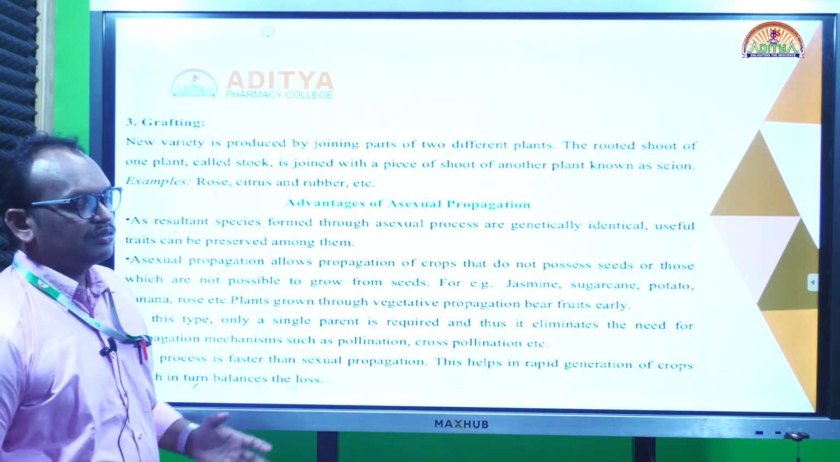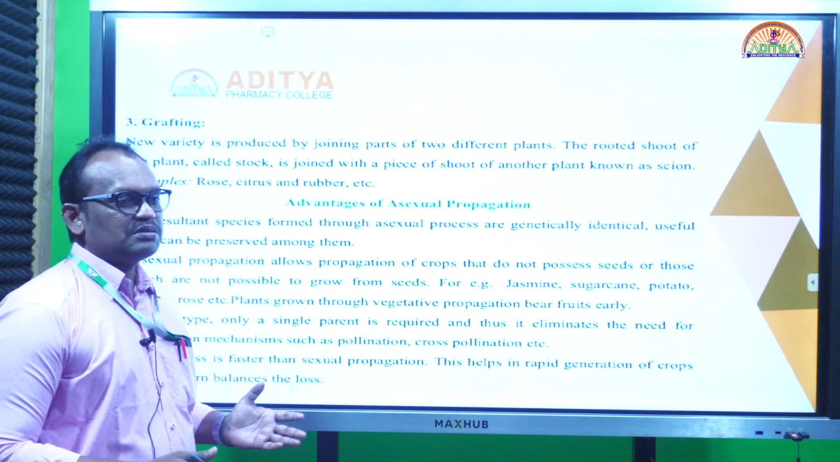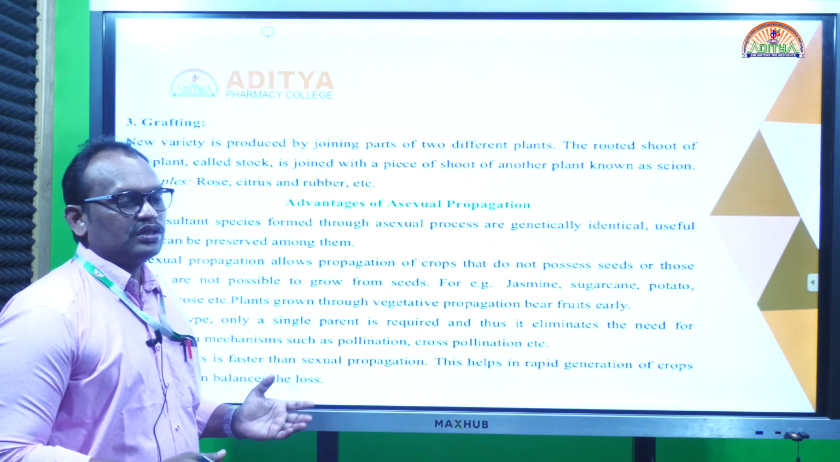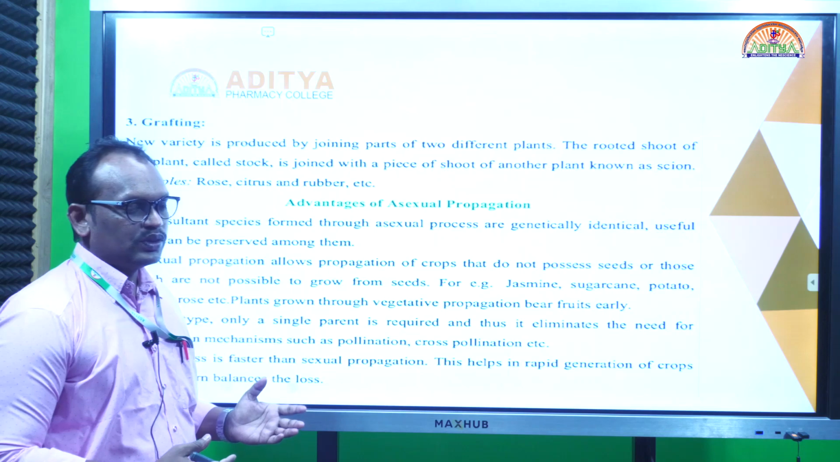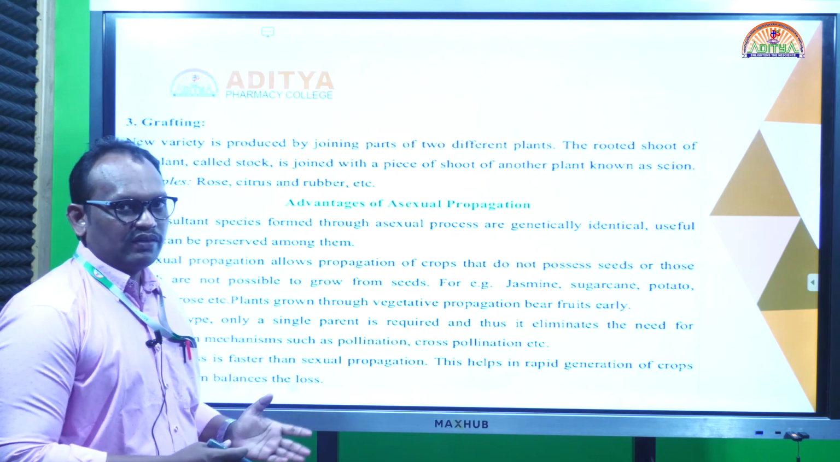What is the use of jasmine in crude drugs? Jasmine is a source of volatile oils, so it is used as a flavouring agent. As per the drugs, it is a flower drug.